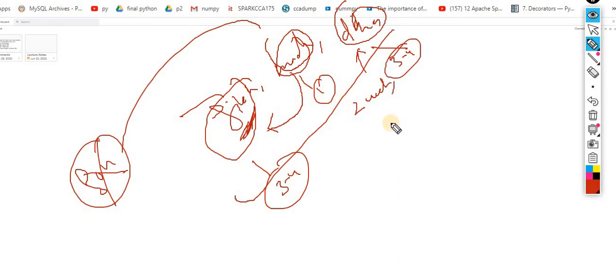So anything from your side? Sir, in the case of a decorator function, if we remove the annotation, then the smart decorator above the function will not work? Yes, only the normal function will work, because the meaning of this is the annotation. Technically it is called an annotation. I am specifying it before calling my function, so this should run first. Somewhere you have seen it in Java, and in Python as well when searching on Google.